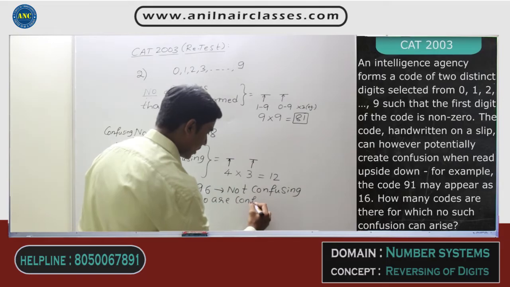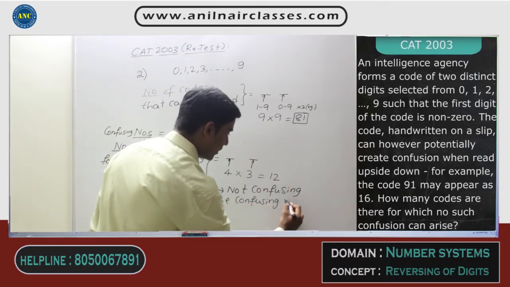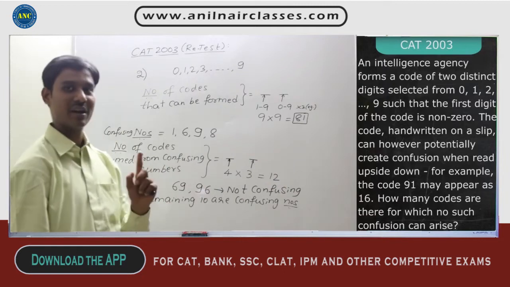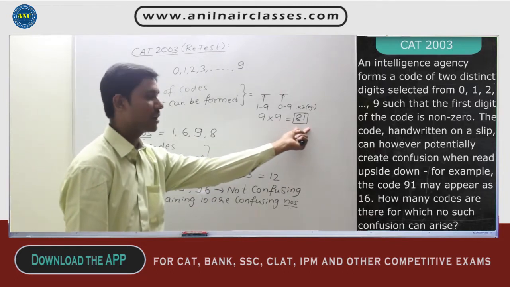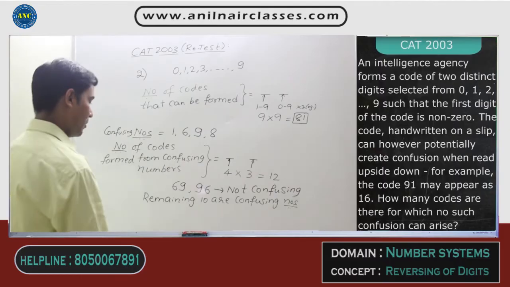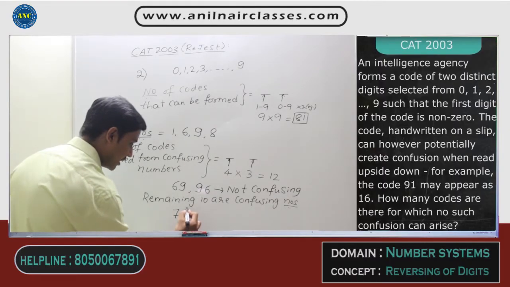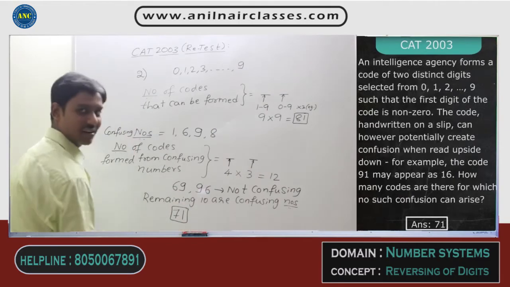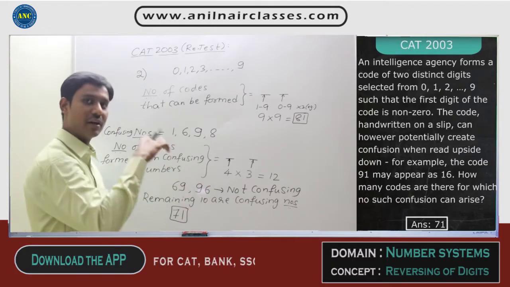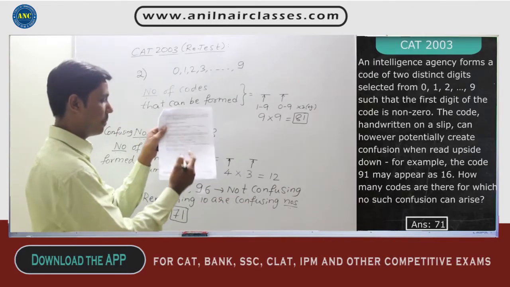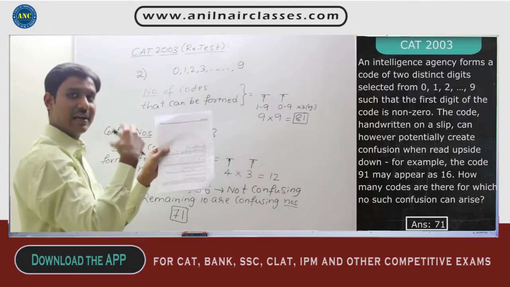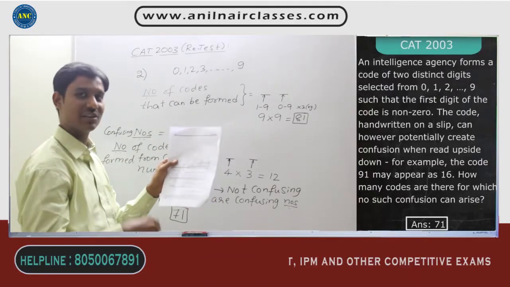But the question says how many of them are not confusing. Out of the total 81 numbers which you can form, 10 are confusing. Remaining how many are not confusing? 81 minus 10. The answer should be 71. Getting the idea? I hope this is very important. 69, if I reverse it: I wrote it on this sheet of paper as 69, and I reversed this paper completely. Still it looks like 69 only. If you want, check it out.